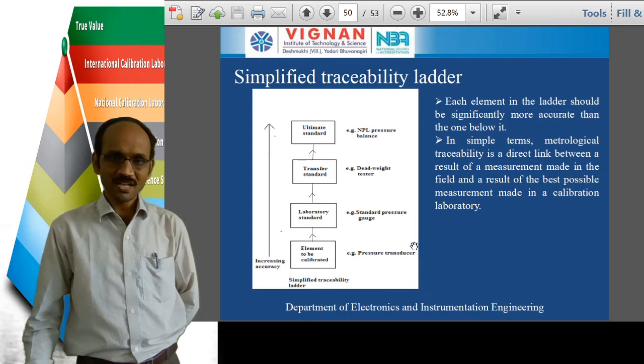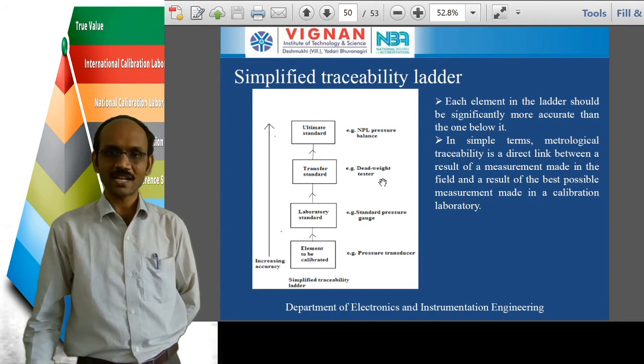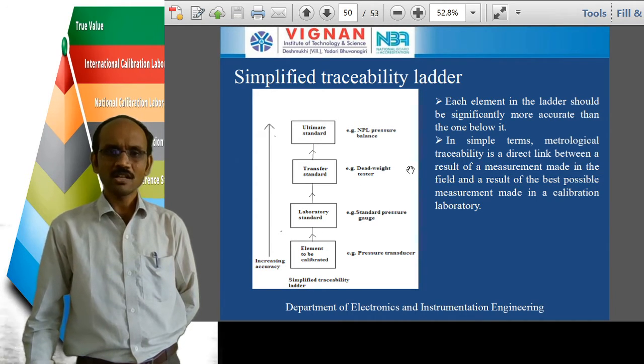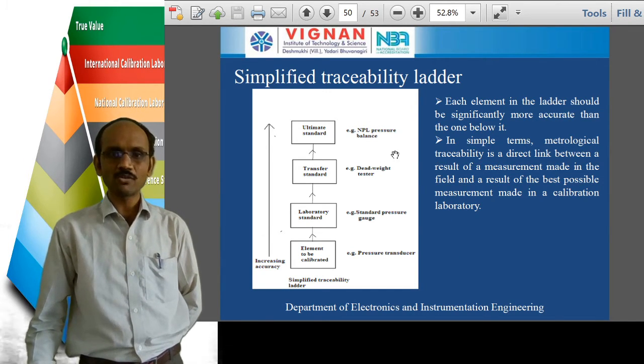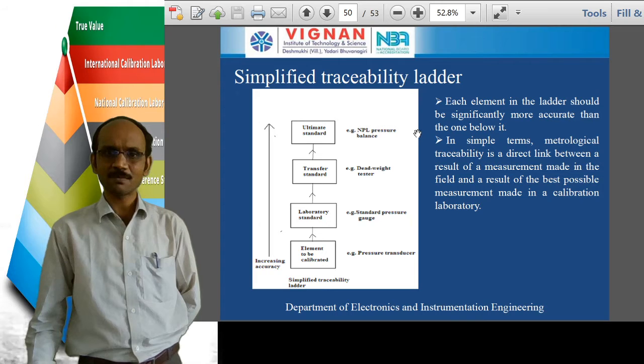Similarly, we again apply the same pressure to the transfer standard, that is the dead weight tester. This dead weight tester gives some result, and again this result is compared with the result obtained from the pressure transducer. Finally, the same pressure is measured using the ultimate standard, that is the NPL pressure balance. Here also we get some result.